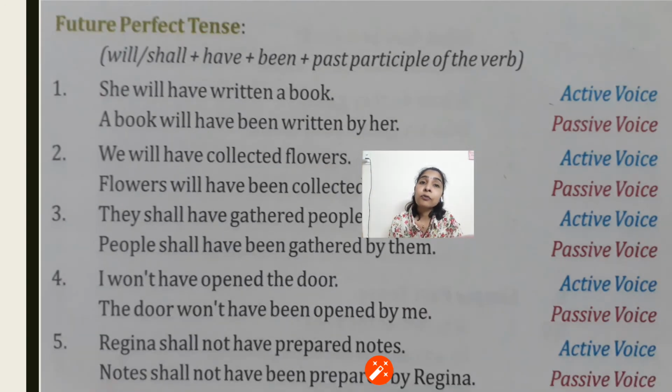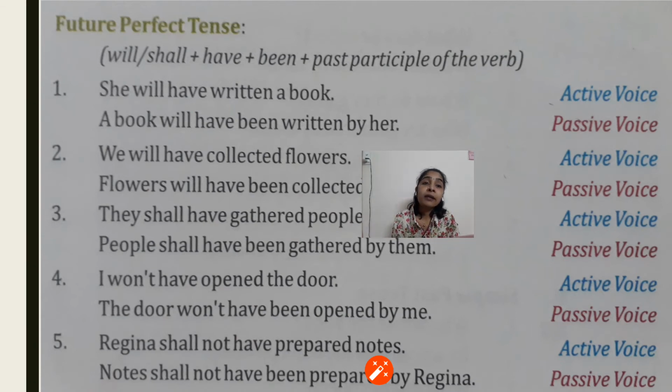Now comes the future perfect tense. In case of future perfect tense in active, we write "will have" and the third form of the verb, and here we will also add "been" because it is perfect. So the correct form of "to be" is "been" for perfect tense. So here we will add "been". So: "She will have written a book," that is an active.